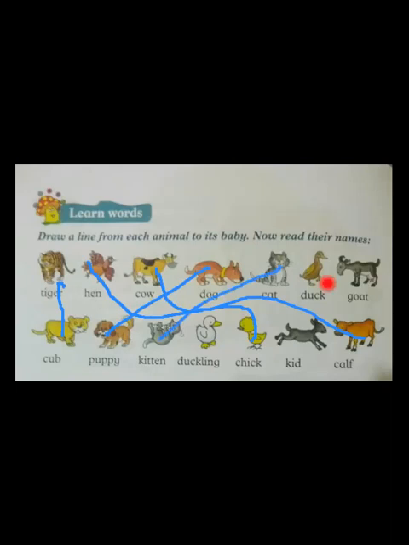Next is duck. Duck baby is called duckling. Match with me. Duck. Yes. Duckling. The last one, goat. Yes, goat. Goat baby is called... What is the goat baby called? Yes, match with me. Kid. Goat baby is called kid.